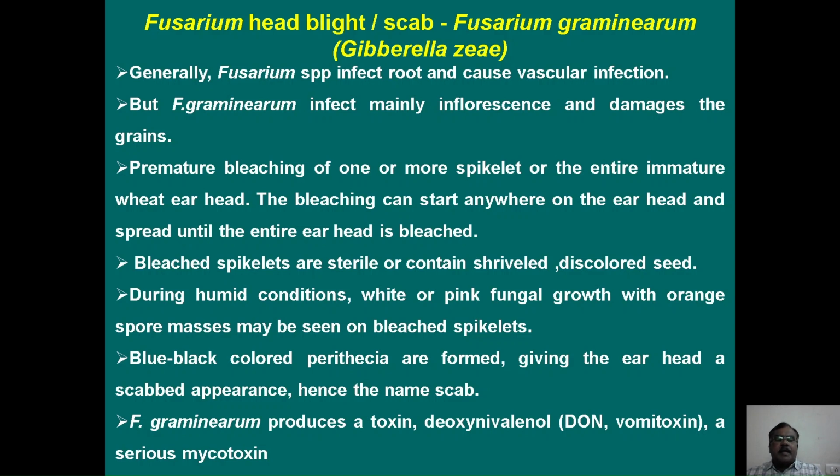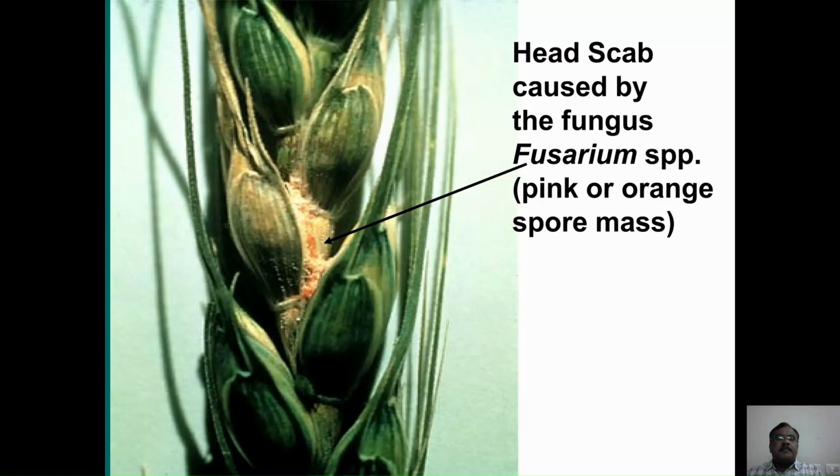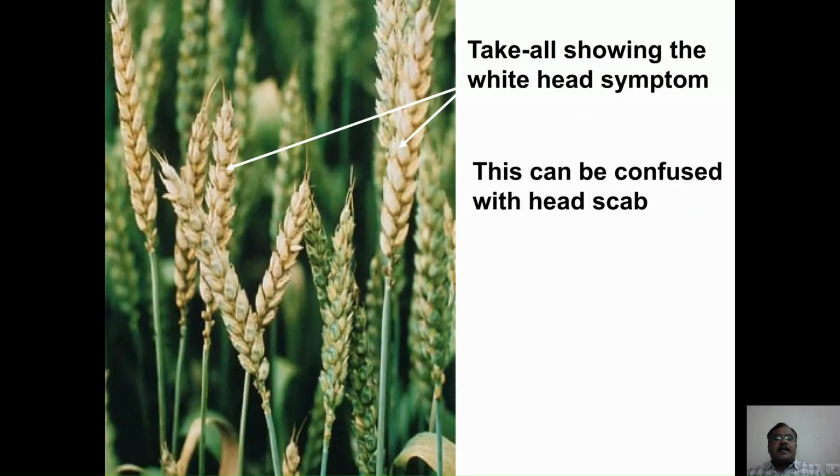This Fusarium graminearum also produces a toxin called deoxynivalenol, also mentioned as DON or vomitoxin, which is a serious mycotoxin and a threat to human beings. This is the typical bleaching symptom formed on the spikelets of the wheat earhead due to Fusarium graminearum. And in the severe period, it also produces white mycelial growth and pinkish or orange spore production on the infected earheads.